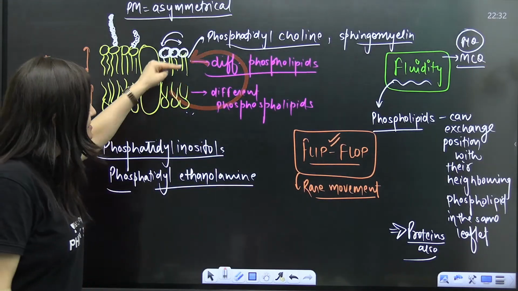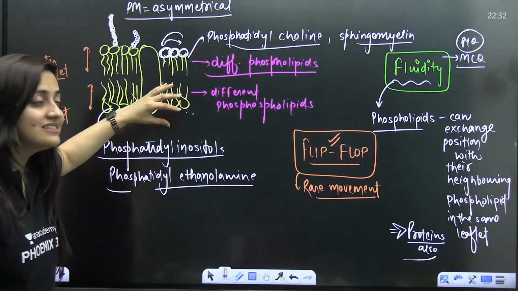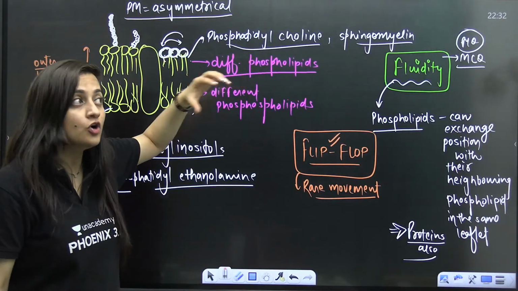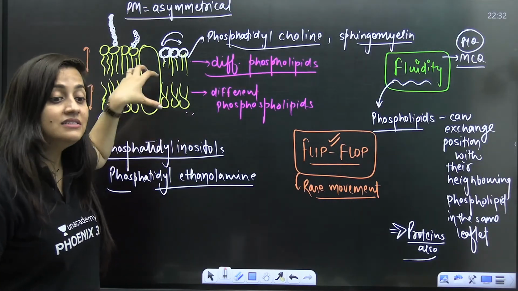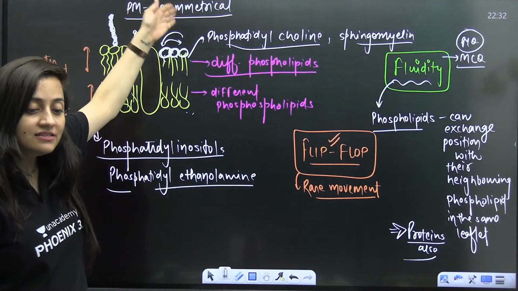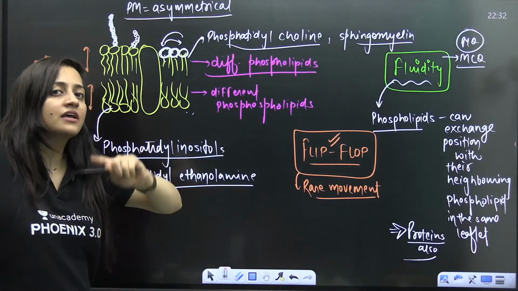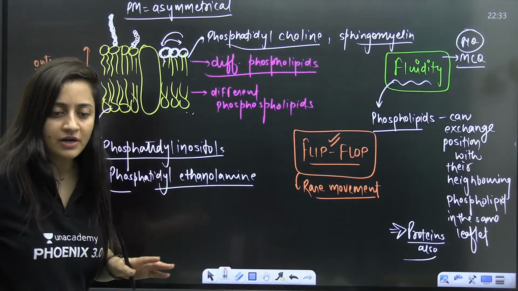This is a very rare movement. It takes a lot of energy, and in some cases it also indicates cancer. It is a marker that this cell has become cancerous and is not working well, and that induces a signal that there is a requirement for the death of that particular cell.